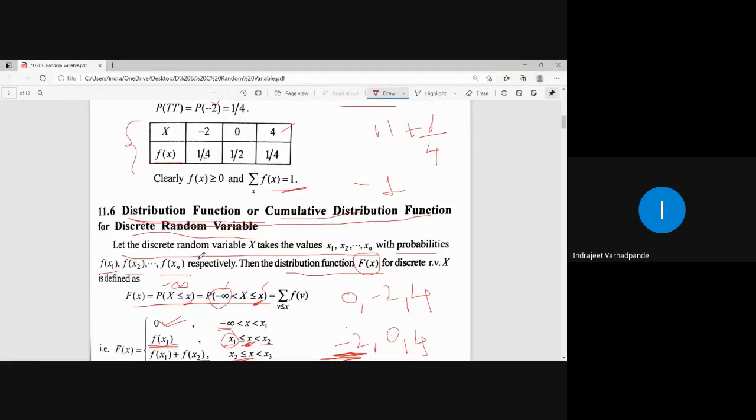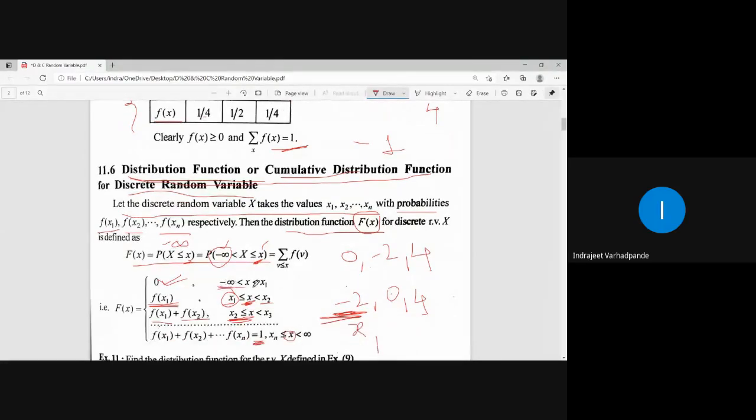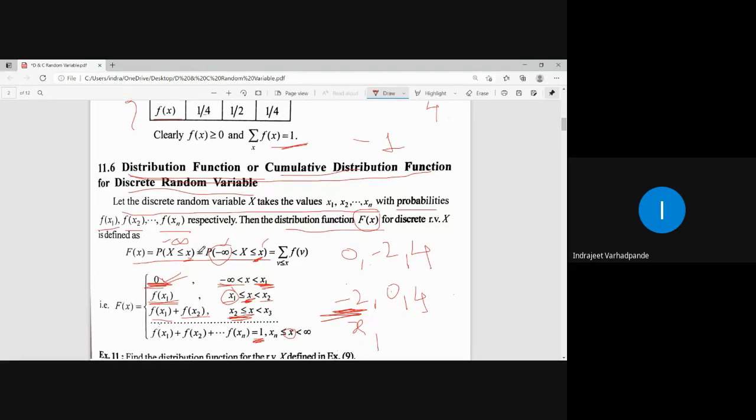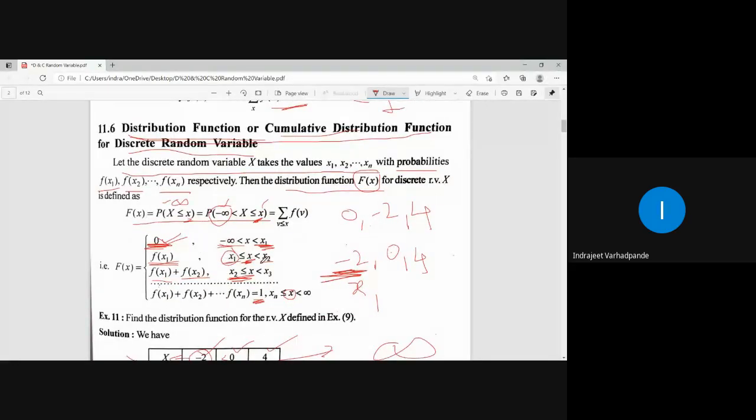But I know that my probability will always be greater than or equal to 0. So from -infinity to the first random variable value, the distribution function will always attain the value 0. First random variable but less than second random variable, then greater than or equal to the second random variable but less than third random variable. We will keep adding the corresponding probabilities.